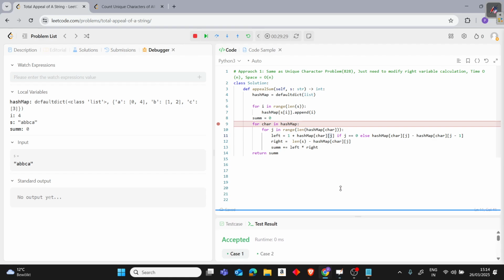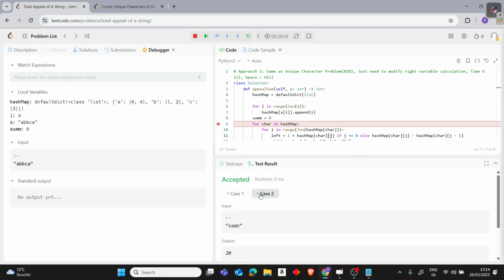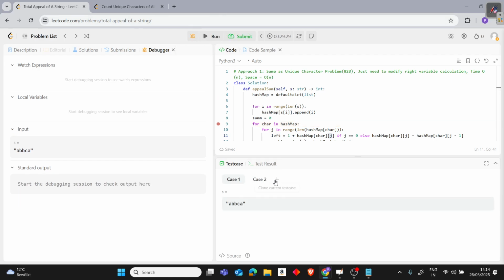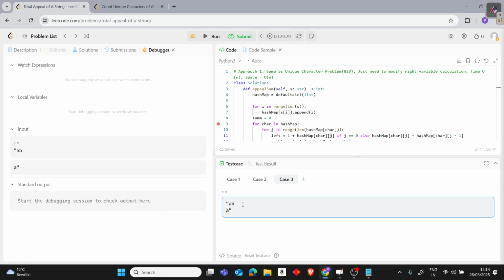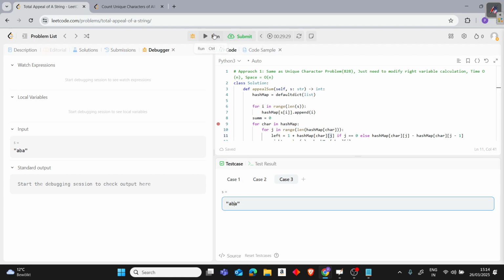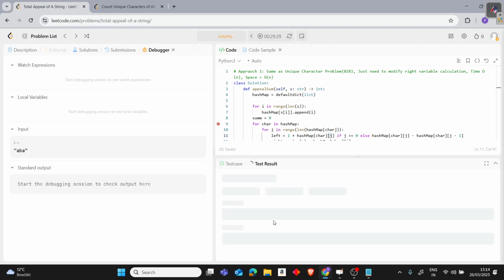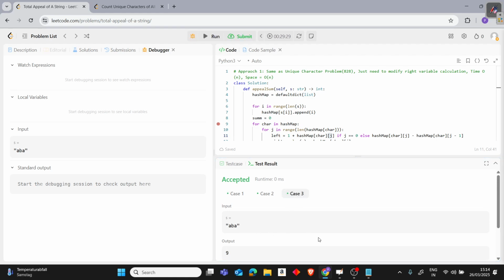Let's take ABA, that will be better. Okay, test case. Let's stop it. Let's take A, B, and A. That's one of the test cases, and run it. Okay, so it's ABA, and now let's debug.